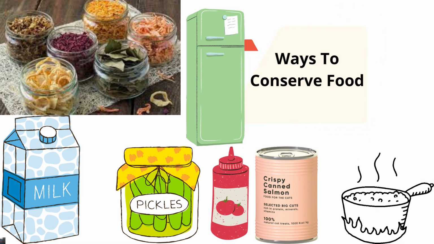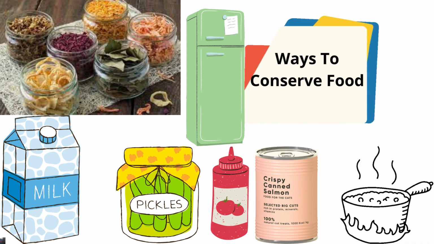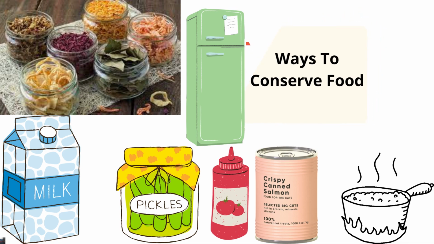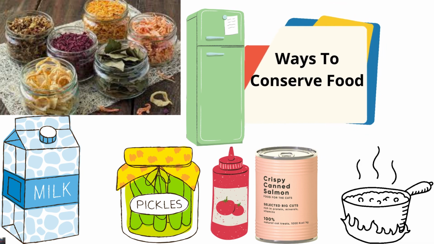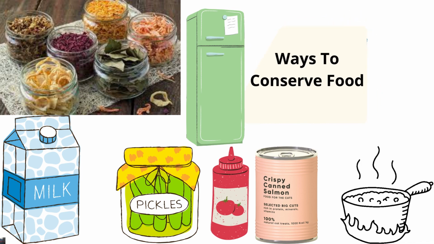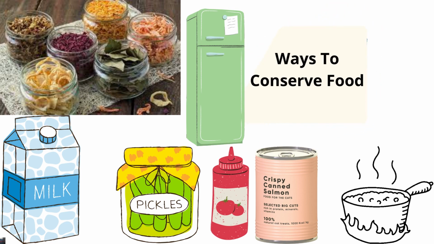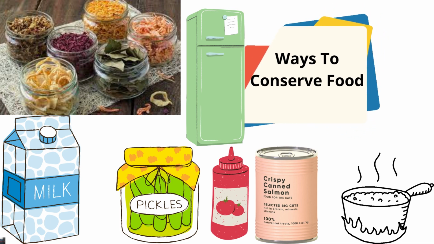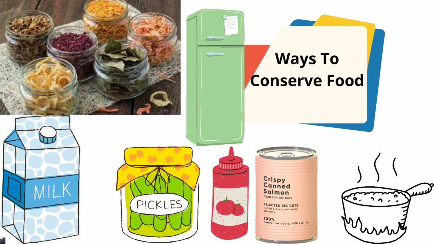Pasteurization. Pasteurization is the process in which the milk is first heated up to 70 degrees Celsius for about 15 to 30 seconds and then quickly cooled. Salting and adding sugars. Salting and adding sugars is used in food items like pickles, jams, sauces, mangoes, etc. to preserve them. Use of chemicals. Chemicals such as sodium benzoate and potassium metabisulfite are used in preservation of jams, squashes, and ketchups.